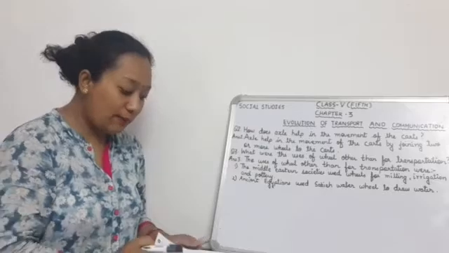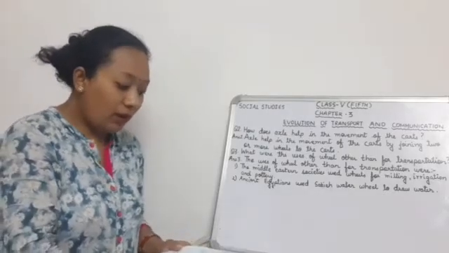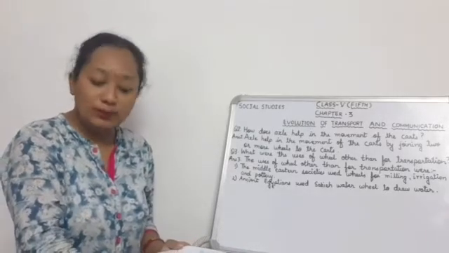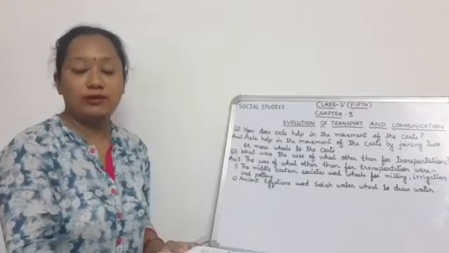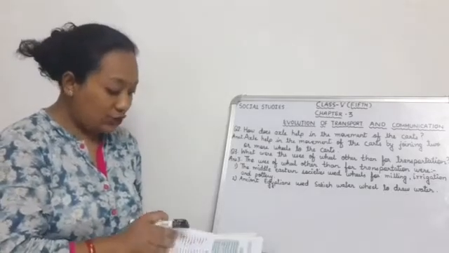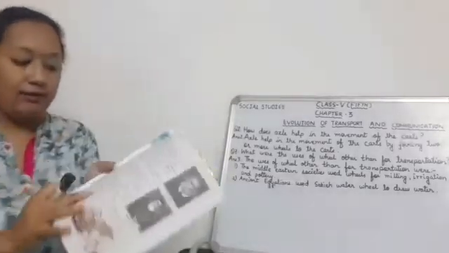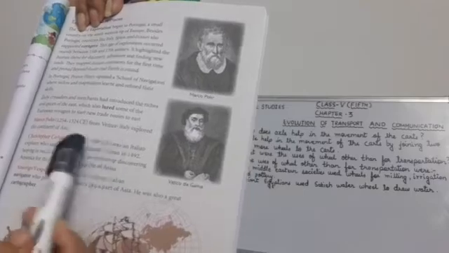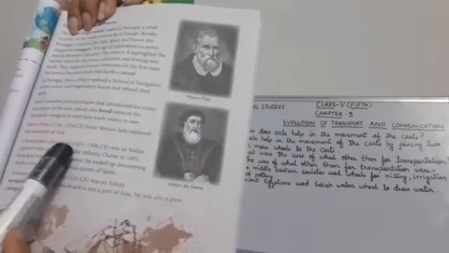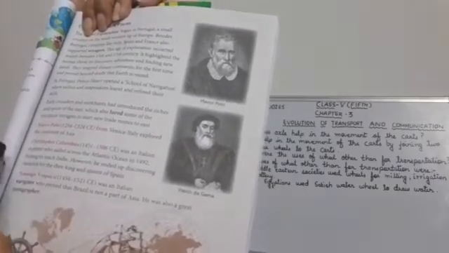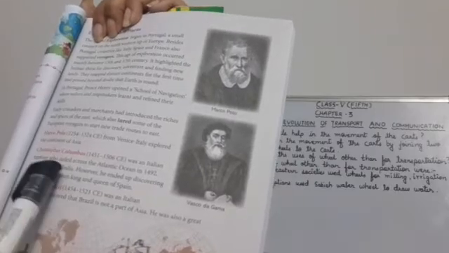Then comes your question number 5: who was Christopher Columbus and what did he discover? Coming to page number 27, it's written again in red pen. Who was Christopher Columbus? 1451 to 1506 CE. He was an Italian explorer who sailed across the Atlantic Ocean in 1492, hoping to reach India.